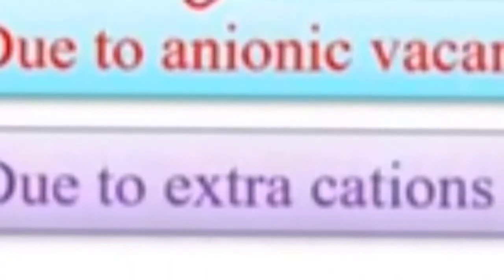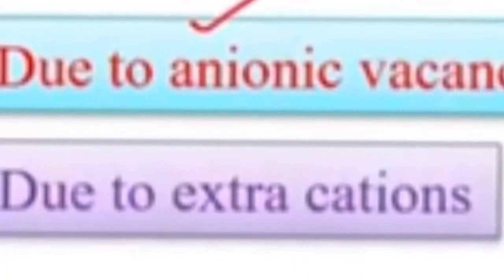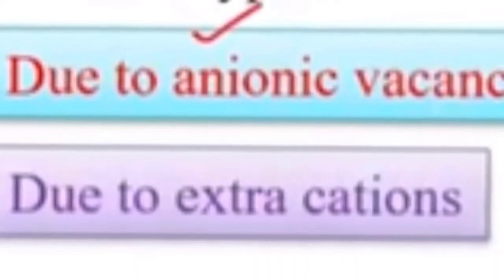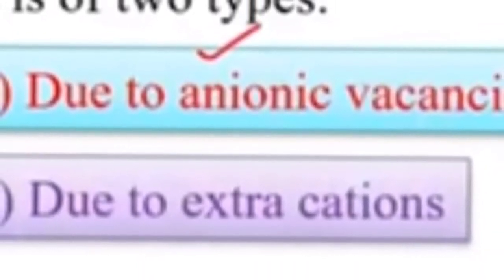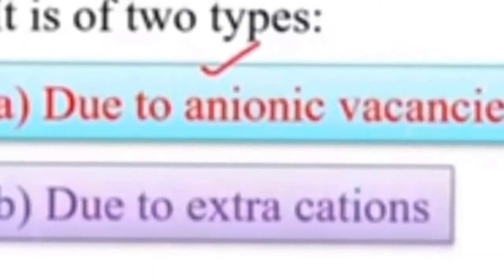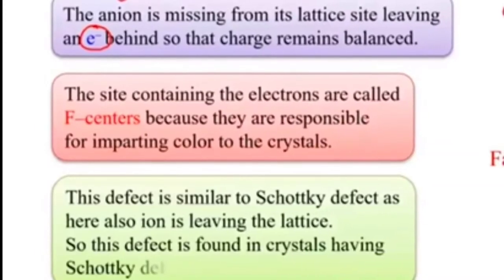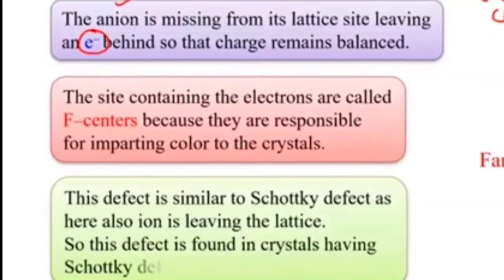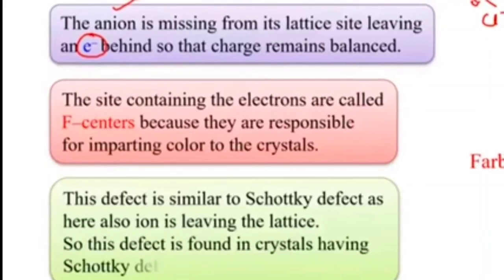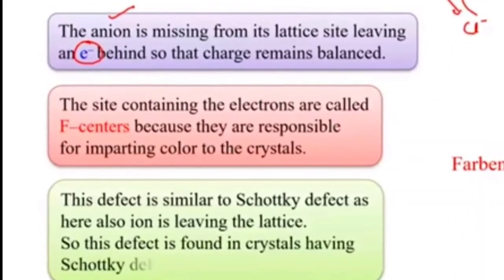Metal excess defect occurs for two reasons: one is due to anionic vacancies, another is due to extra cations. Due to anionic vacancies, when anions are missing, the electrons are left there to balance the site.